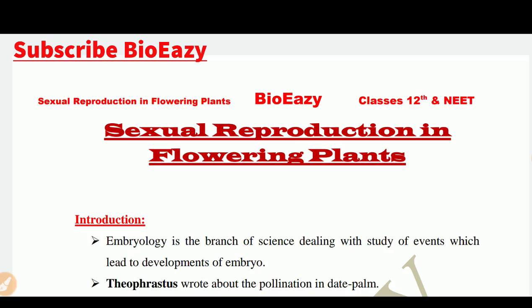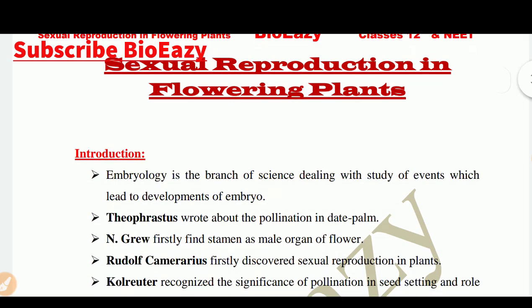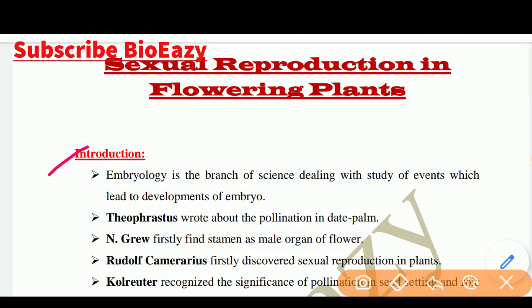Today we are going to start with the second chapter of class 12th, which is sexual reproduction in flowering plants. So number 1 is the introduction. Now the very first, embryology. So what is embryology? It is the branch of science dealing with the study of events which lead to development of embryo. It is called embryology.